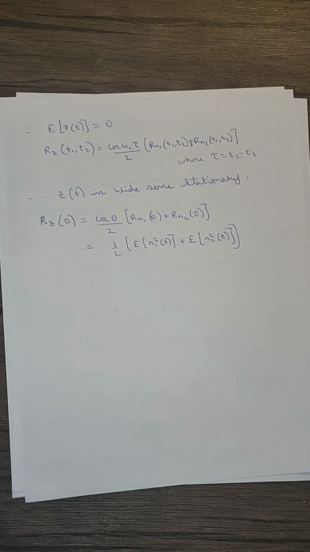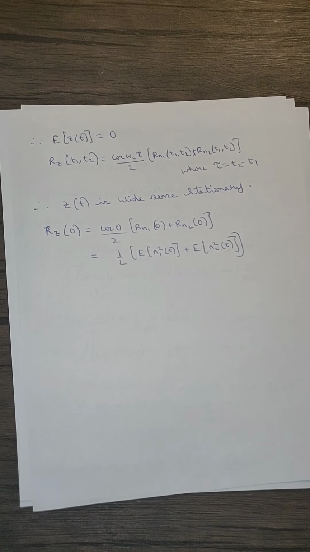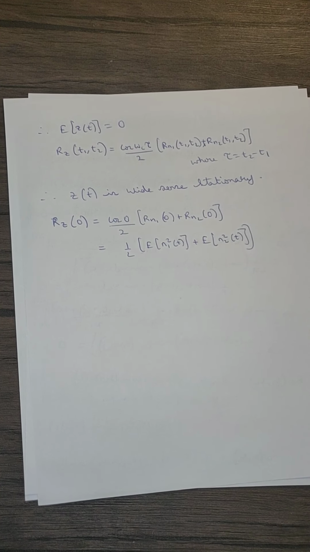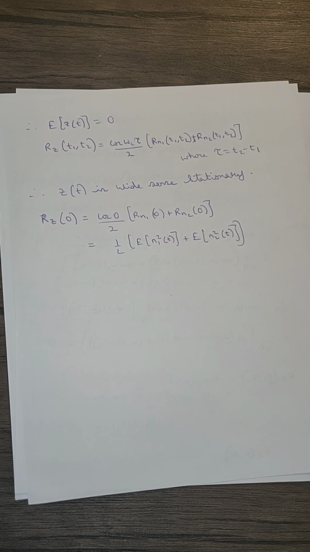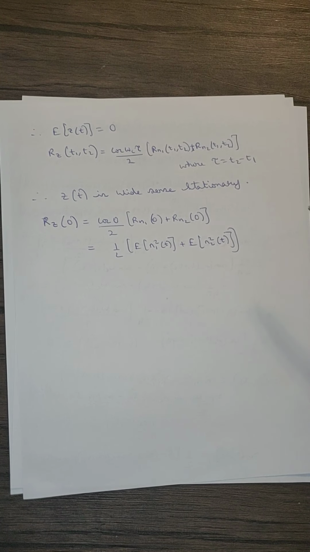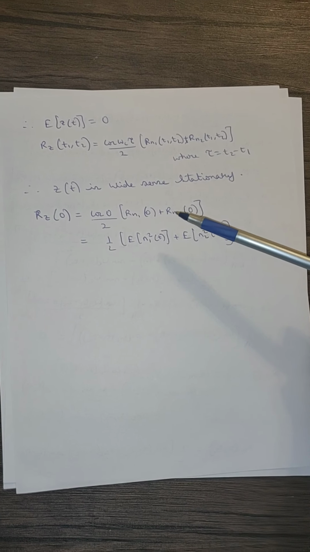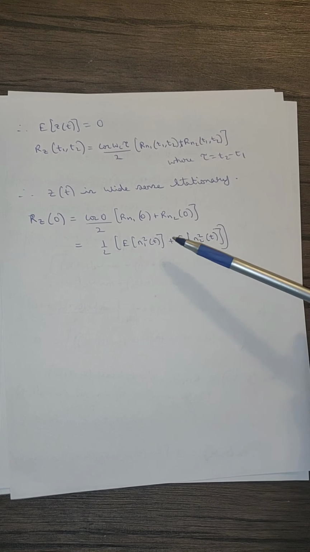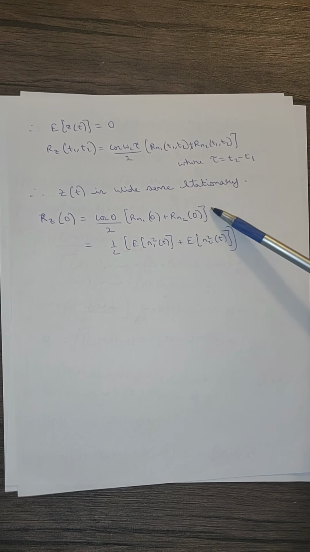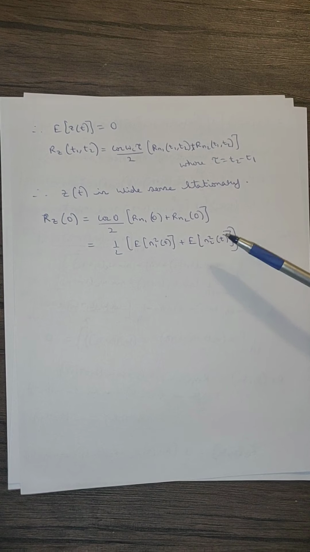So R_z of 0 is, substituting 0 in place of tau, we get cos 0 by 2 times the autocorrelation R_n1 of 0 plus R_n2 of 0. So R_n1 of 0 is simply the expected value of n1 squared, and R_n2 of 0 is simply the expected value of n2 squared.